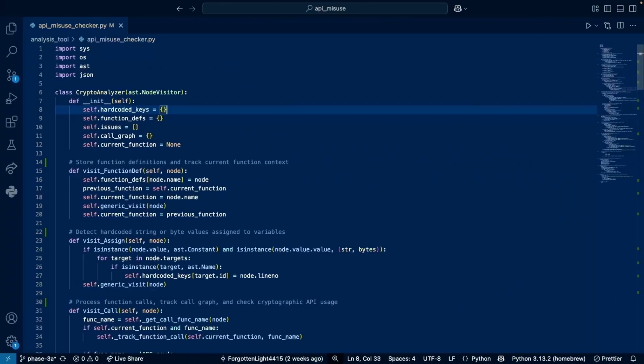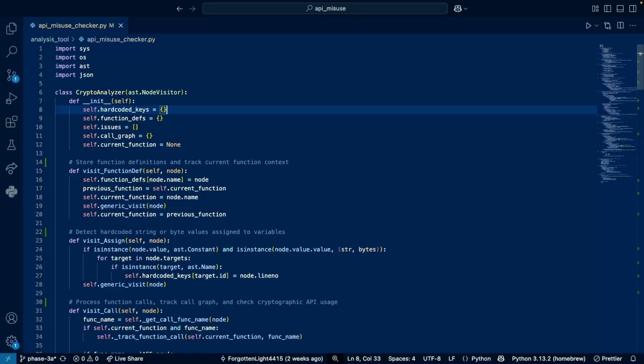Alright, let's dive into the tool I have built. This Python script is designed to analyze other Python files and more specifically to look for misuses of cryptographic APIs, like using weak encryption modes or hard-coded keys and salts. We are focusing on the PyCryptodome library, which is a commonly used crypto library in Python. Things like using AES in ECB mode or forgetting to add an initialization vector in CBC mode. These are subtle mistakes that can make encryption totally insecure, and they often go unnoticed in code reviews.